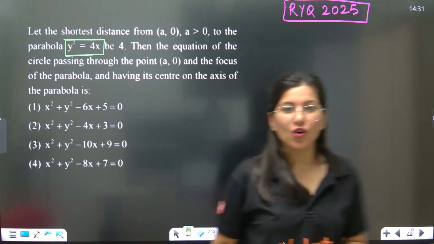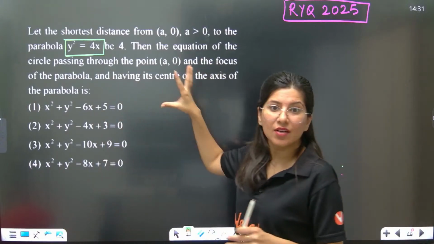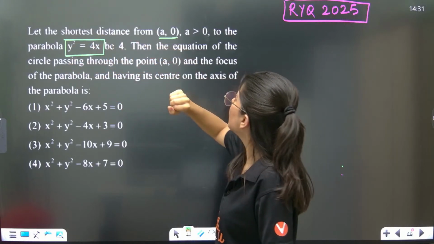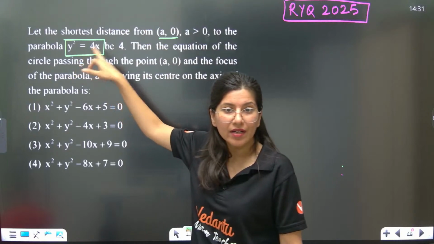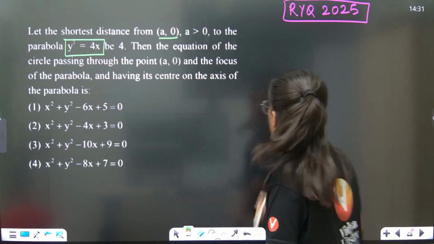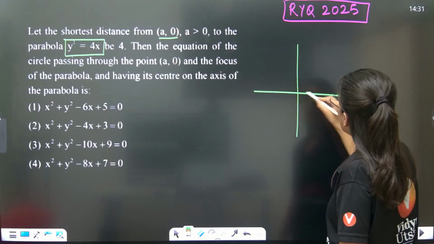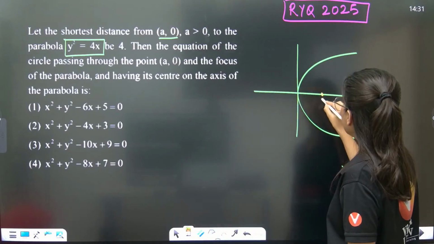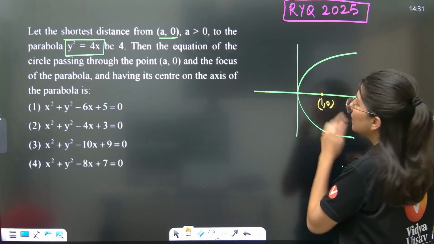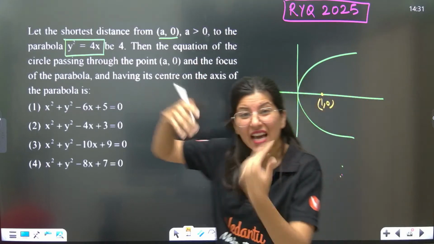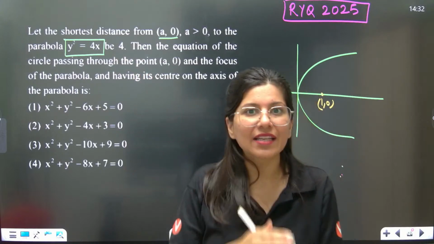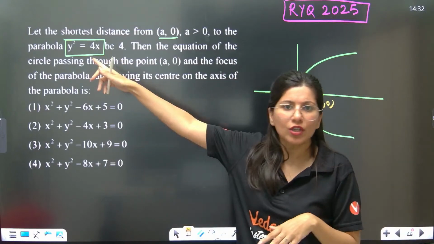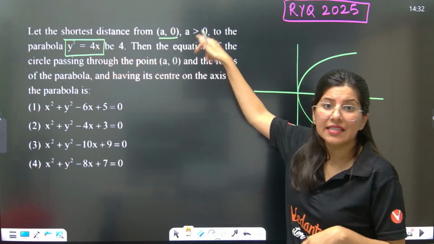Let's read the question nicely. Let the shortest distance from (a, 0) to the parabola be 4. So y² = 4x is the parabola whose focus is (1, 0). In y² = 4ax, that a is different; they have not used it here. The a they are giving is something else.